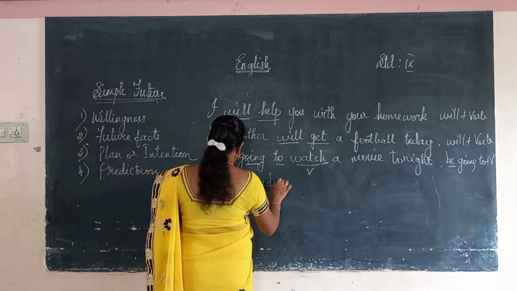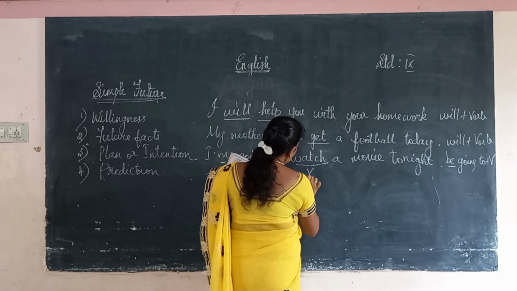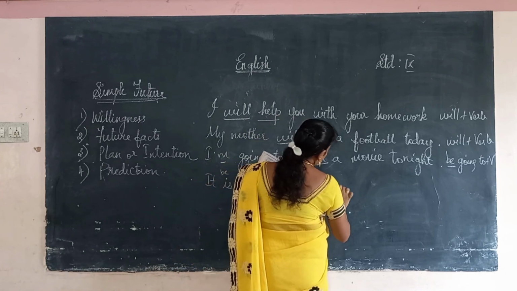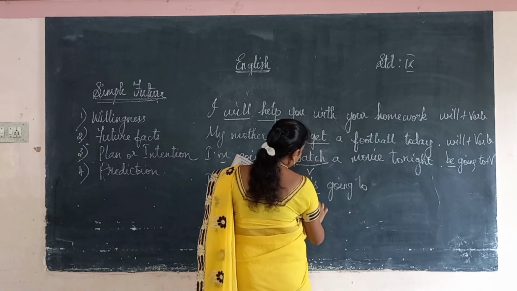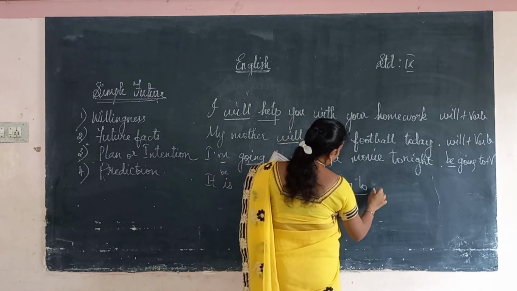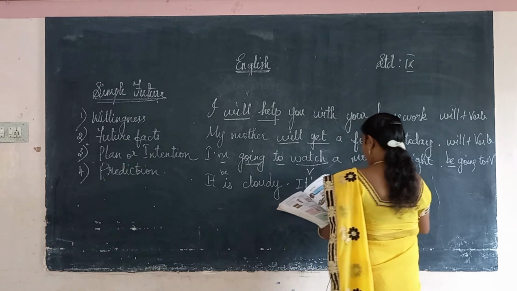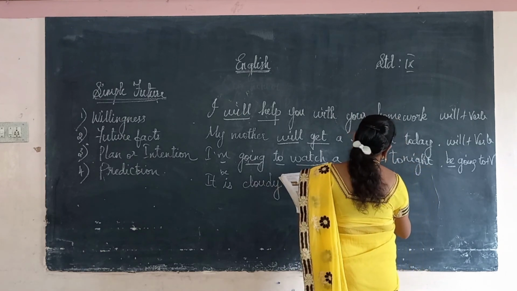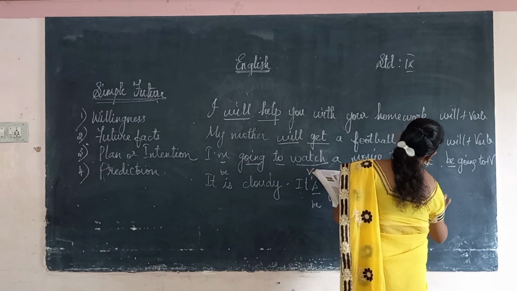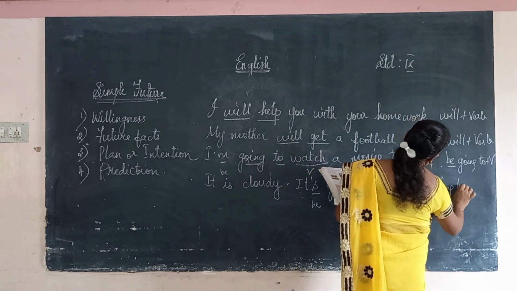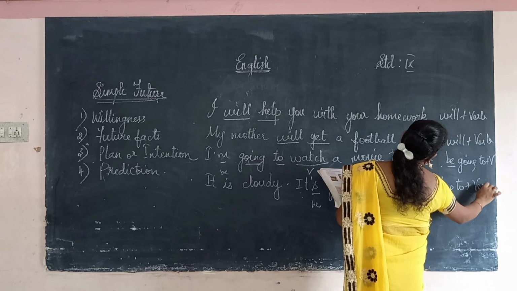It is cloudy, it's going to rain. It is also in the form of be verb plus going to plus verb. Is is a be verb, going to, then the verb. Rain is a verb. So this also is in the form of be going to plus verb.